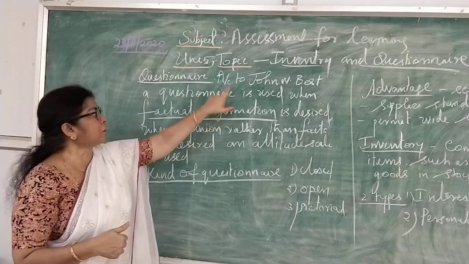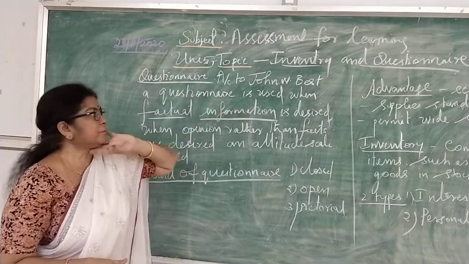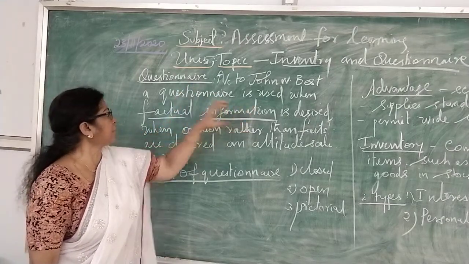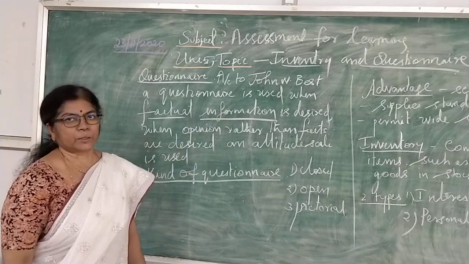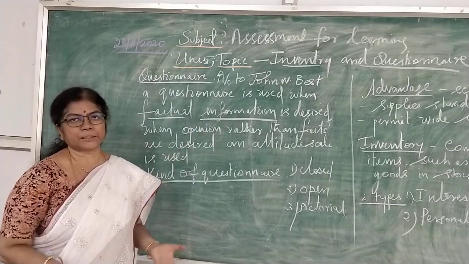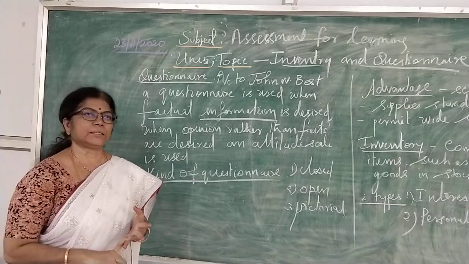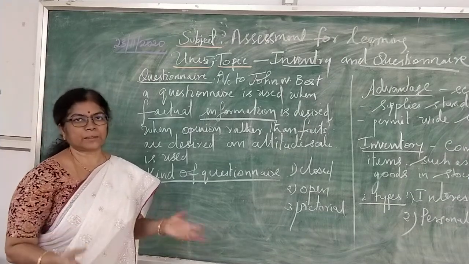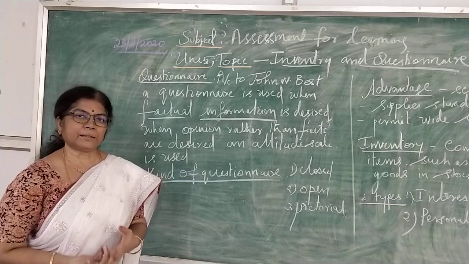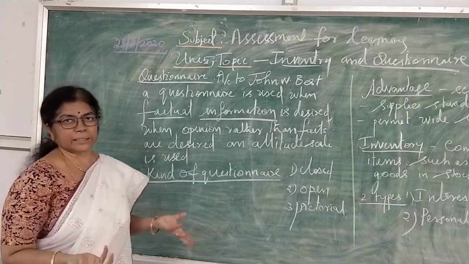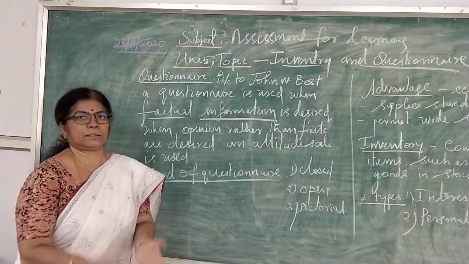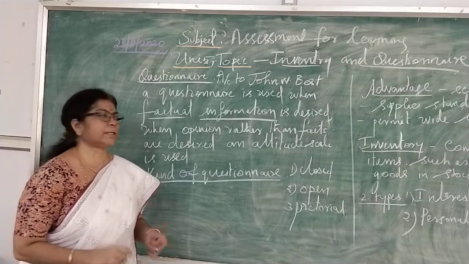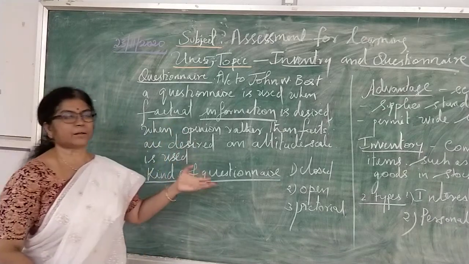What is a questionnaire? According to John W. Best, who is so very good in statistics, he defined a questionnaire as it is used when factual information is required. What do you mean by factual information? Which cannot be changed. For example, your name, your designation and your income, all facts which cannot be changed, which is not something related with the emotion. It can be an incident that happened, you are a victim there. So they are asking, the questionnaire can be regarding that incident. That is called factual information which cannot be altered.